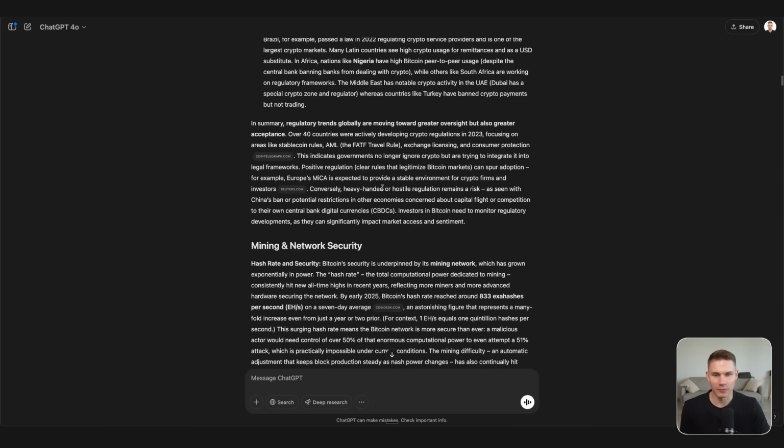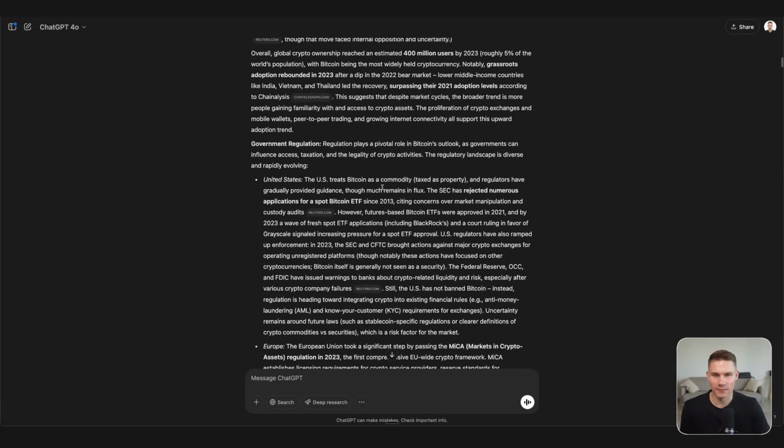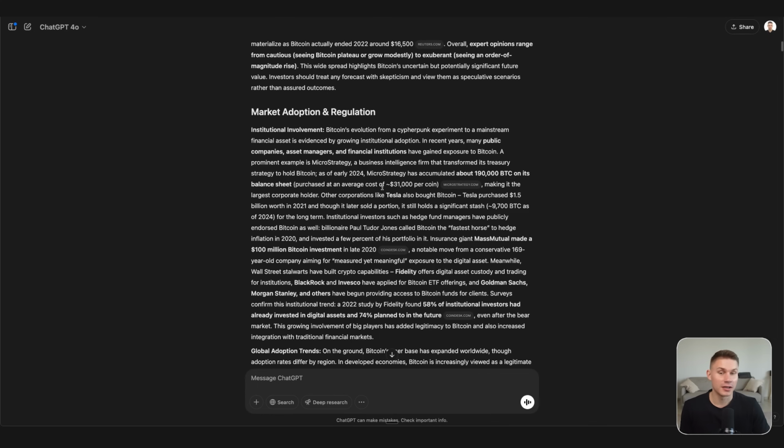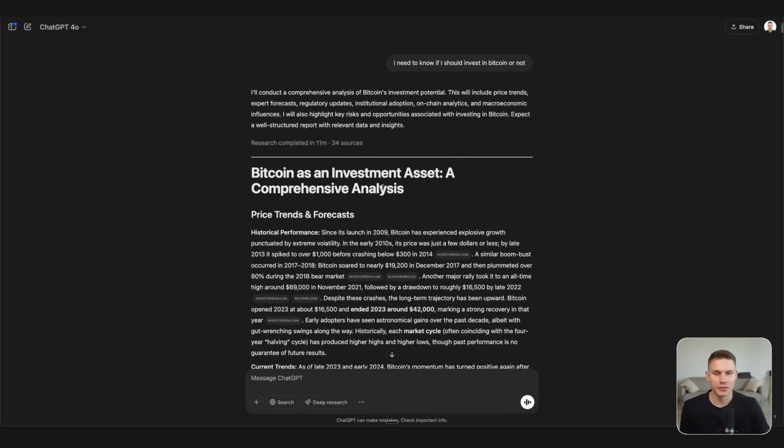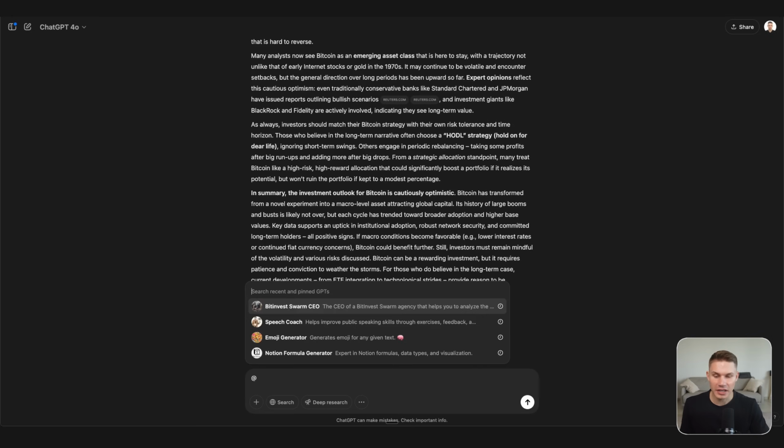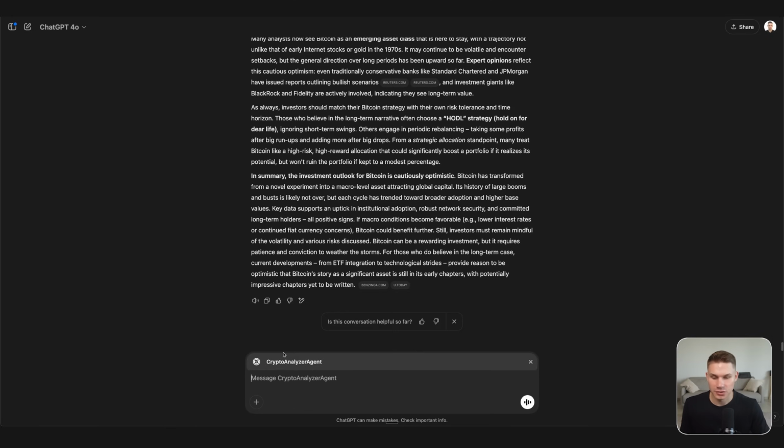But the power of using deep research agent for an AI agent developer is that it doesn't take another large language model 10 minutes to read this report. So what we can do next is we can actually tag one of the other agents I created. As you can see right here, I have this custom GPT crypto analyzer agent, and then we can tell it to invest in Bitcoin based on this report.